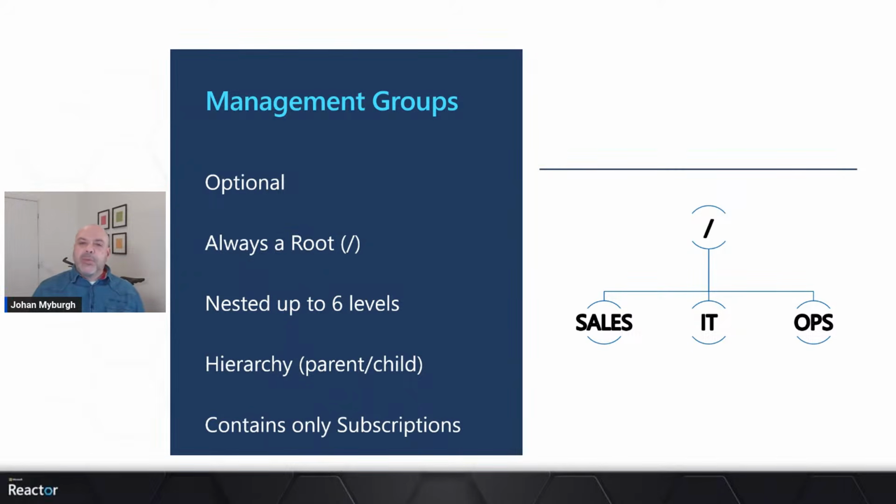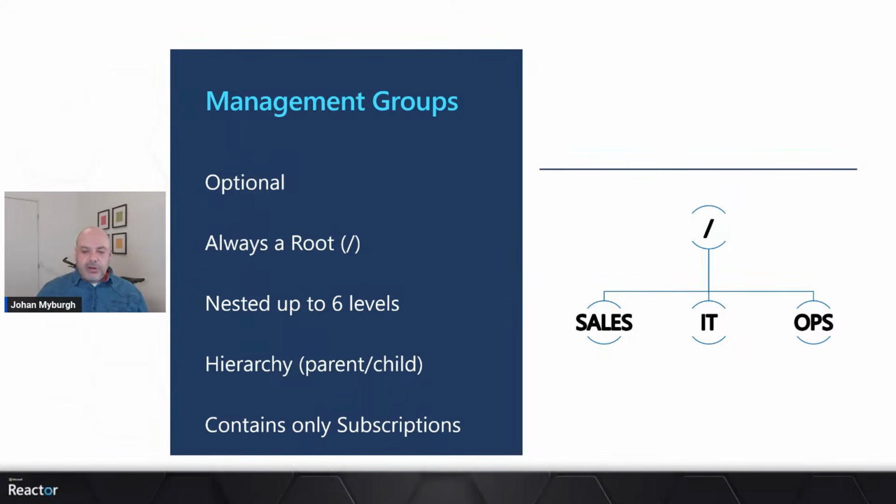So a couple of things about management groups. Management groups are optional, as I mentioned. Management groups allow you to manage multiple subscriptions. So I can, for example, give you permissions at a certain level in the structure, and your permissions will inherit into all the subscriptions in that structure and into all the resource groups underneath that. It is a hierarchical structure, nested up to 6 levels, and hierarchical structure implies that there's a parent-child type relationship.